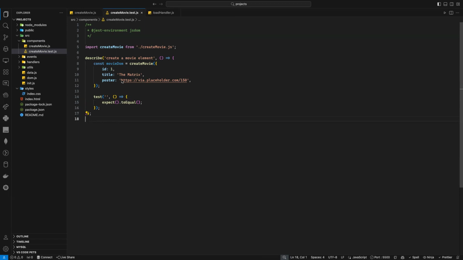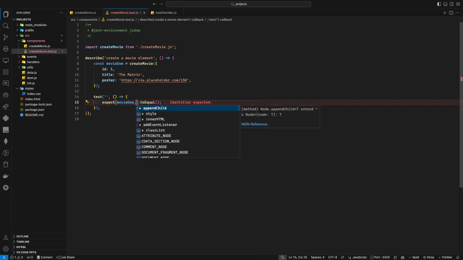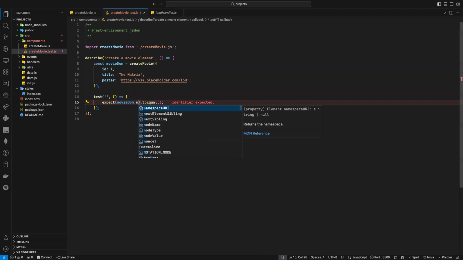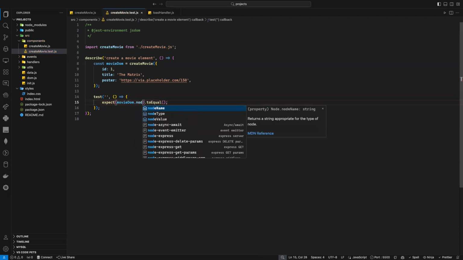So what can I do? I can take my movie DOM, and remember that's a DOM element. So movie DOM here, dot. Now, if I say dot, I have a lot of stuff here. As you can see, I have inner HTML, I have class list, so I can check the class list. I can check a lot of stuff. But what I'm going to check here is just node name.